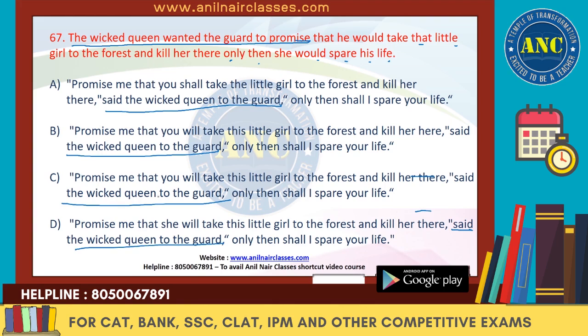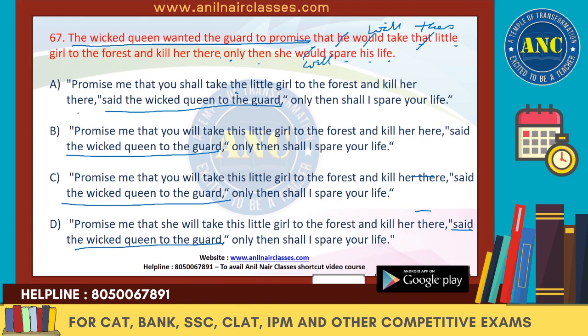So we have to look into the other sentence, that he would will change to will, take this little girl to the forest and kill her there only. So we understood that we need will.